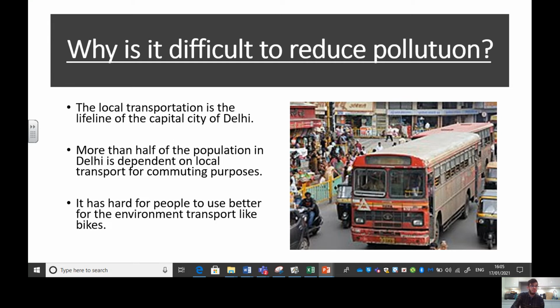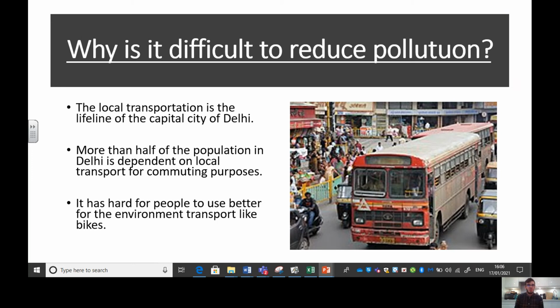It's hard for people to use transport that is better for the environment, like bikes and bicycles, because they have further to go. But it's what places like New Delhi are looking to do because they need to care about the air quality of the city. But it is a challenge because there are so many people who need to get into vehicles. And this isn't just a challenge, year two, for New Delhi. This is a challenge for lots of cities in the world because we all know we need to be taking care of our planet and, where we can, pollute less and have better quality air. So that is the end of this video.